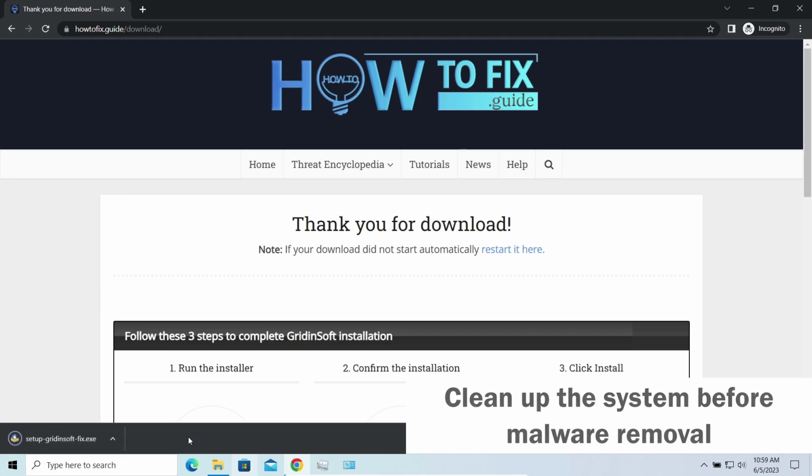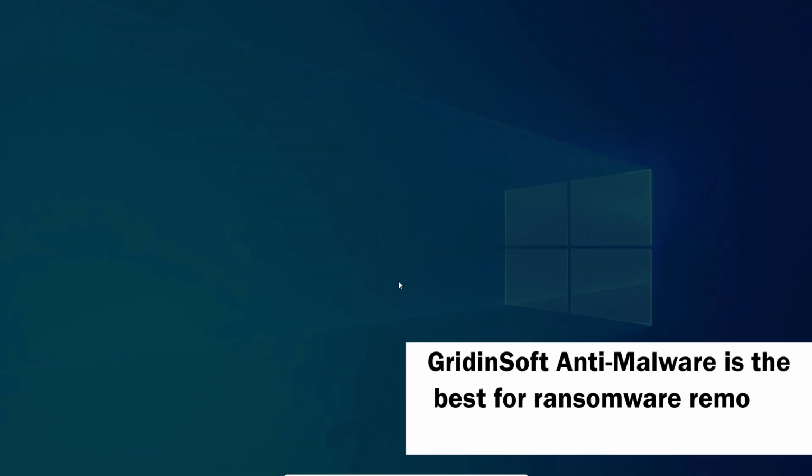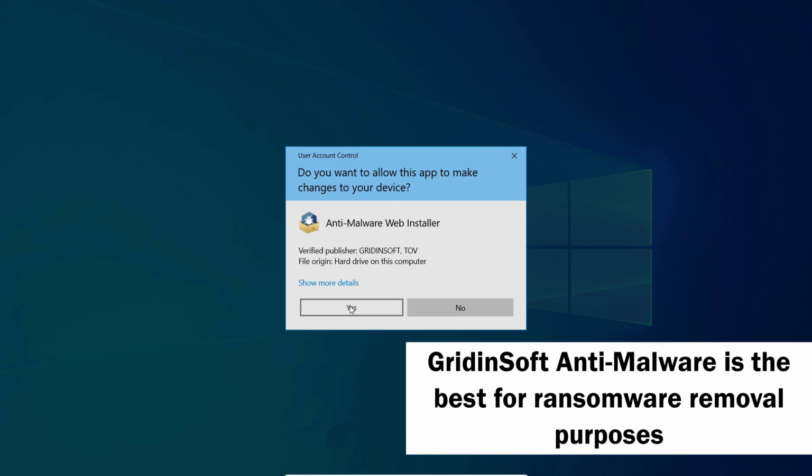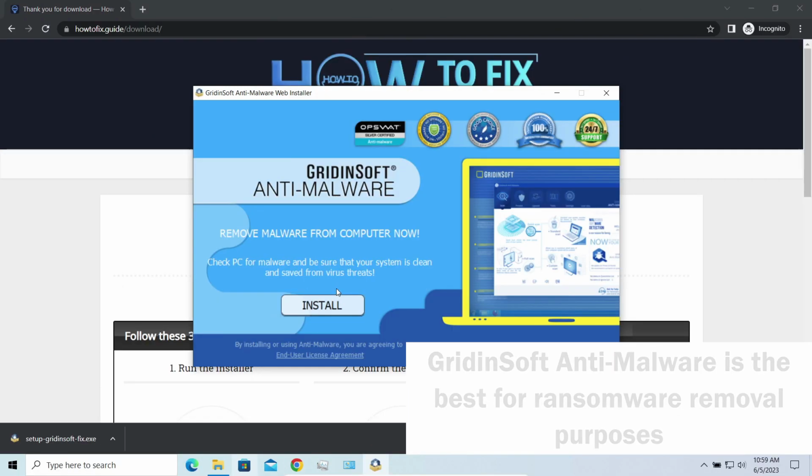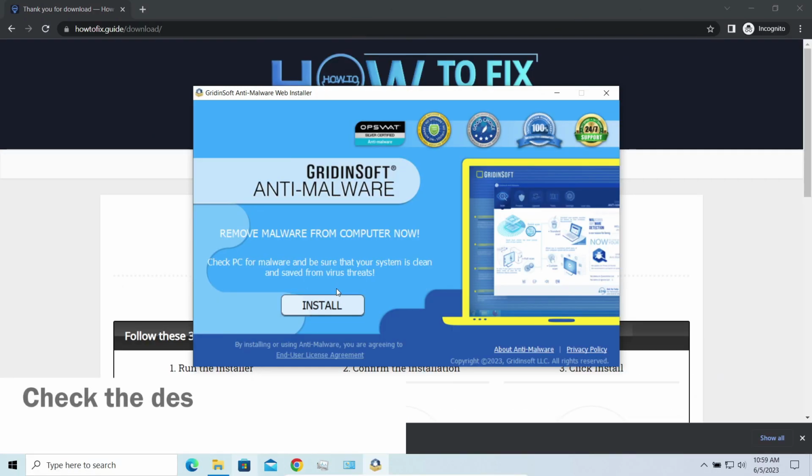Otherwise, your recovered files will be ciphered back and additional malware will be able to get your sensitive data all this time. I'd recommend you to use GridinSoft Anti-malware for the purpose.